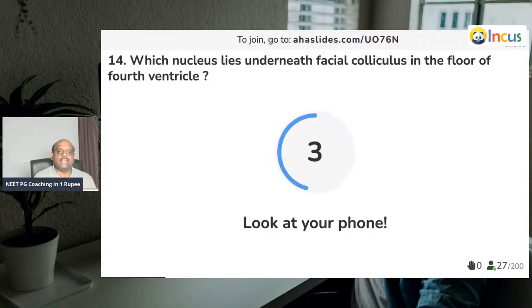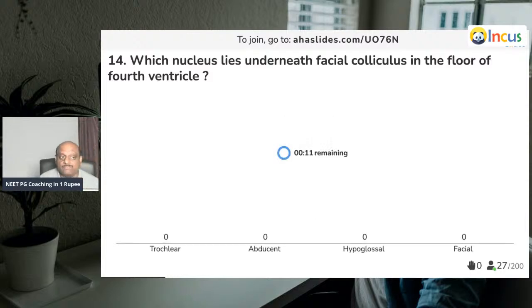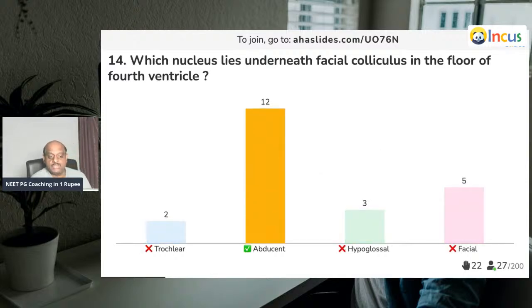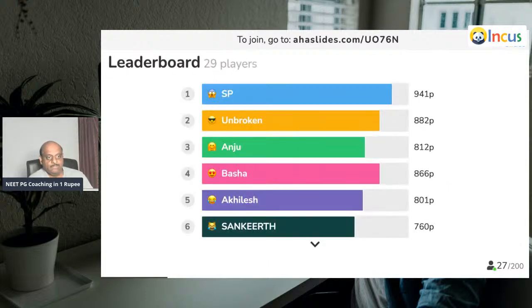Which nucleus lies underneath the facial colliculus in the floor of the fourth ventricle? It is a very, very, very important question, doctor. Underneath the facial colliculus in the floor of the fourth ventricle. Come on, let's see, doctor. Abducens, sixth cranial nerve, is what you need to remember.